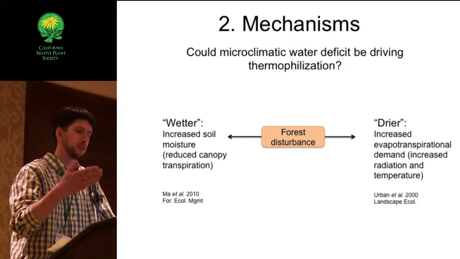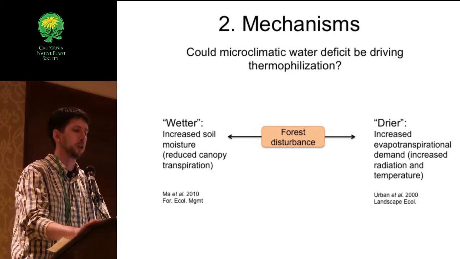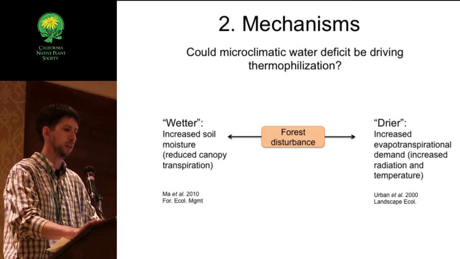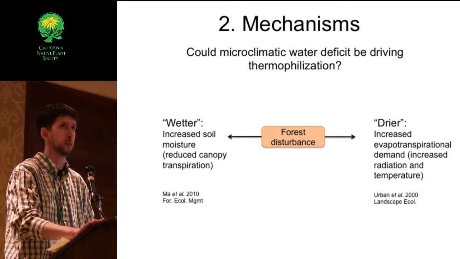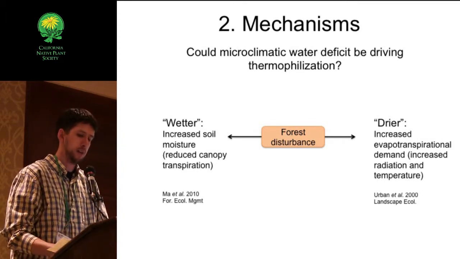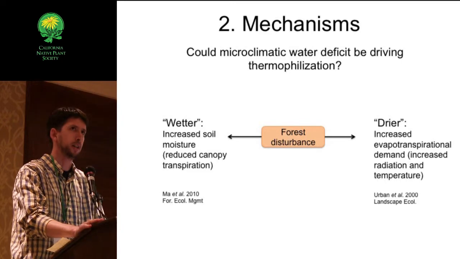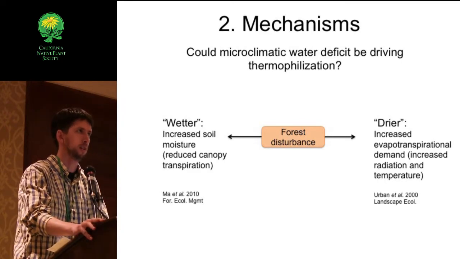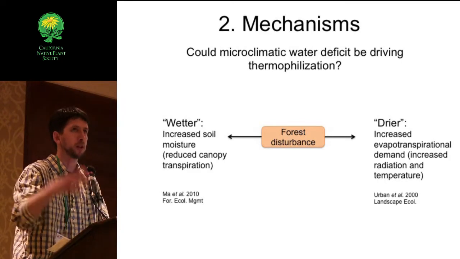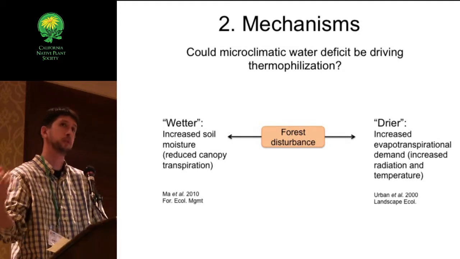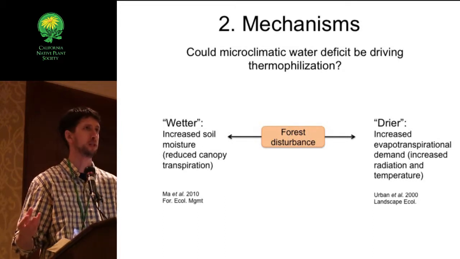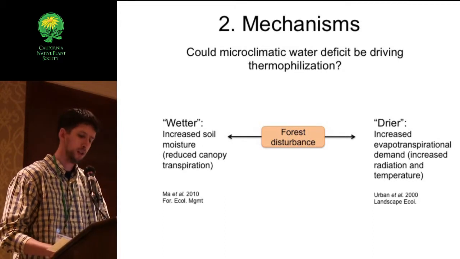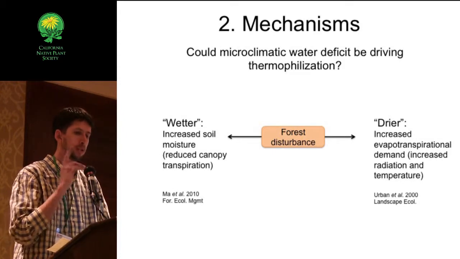So when you disturb a forest, there are a couple of different directions that soil moisture can go. You can get wetter by reducing canopy transpiration and therefore increasing soil moisture. But you can also get drier by increasing evapotranspirational demand at the understory level. You're increasing radiation and temperature, so maybe your soil moisture goes up a little bit, but maybe your evaporational demand goes up a lot. So we tested this a couple of different ways.